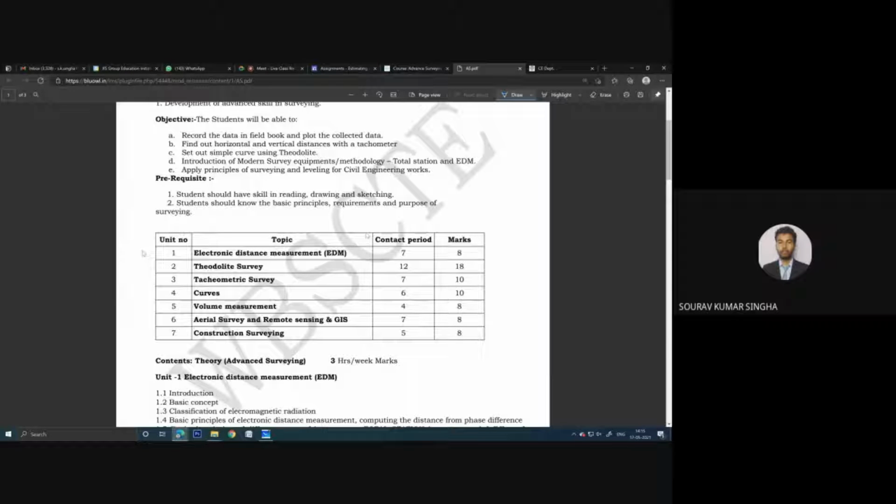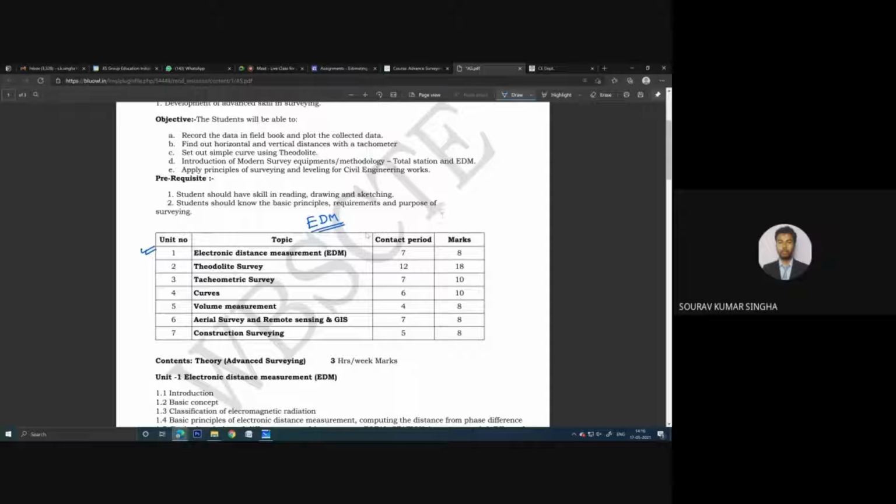Now, the first unit, you can see, is the electronic distance measurement, the EDM. EDM is basically a device which is used to determine length. Previously, which kind of material or instrument did we use to determine length in the previous survey subject?